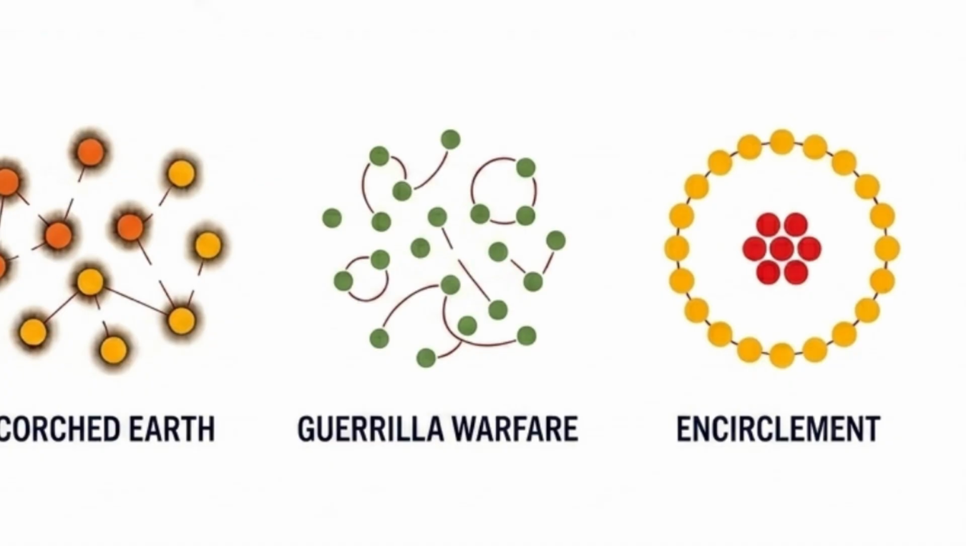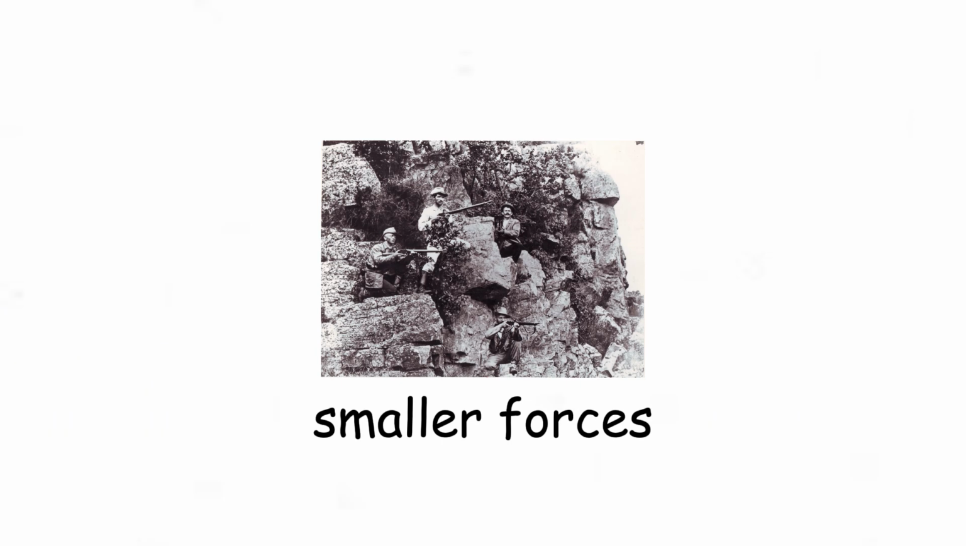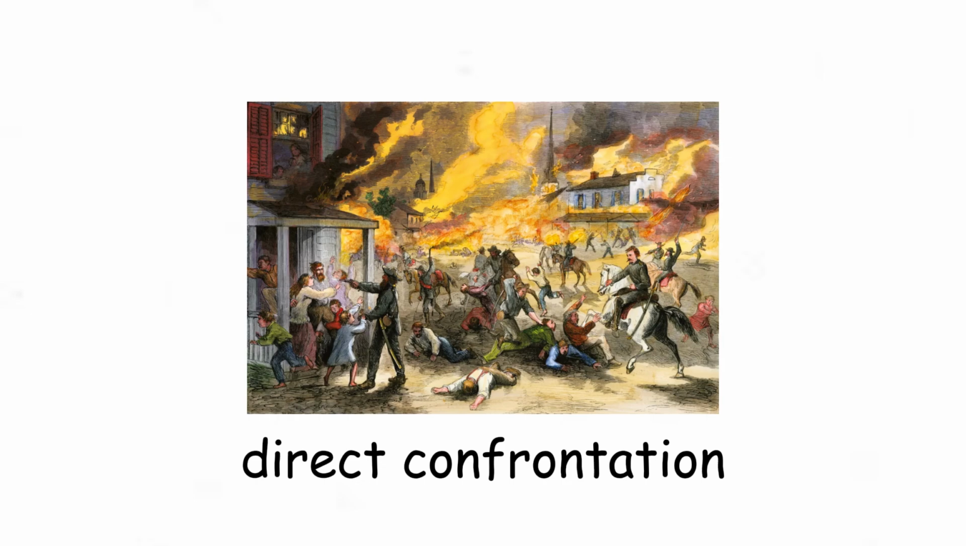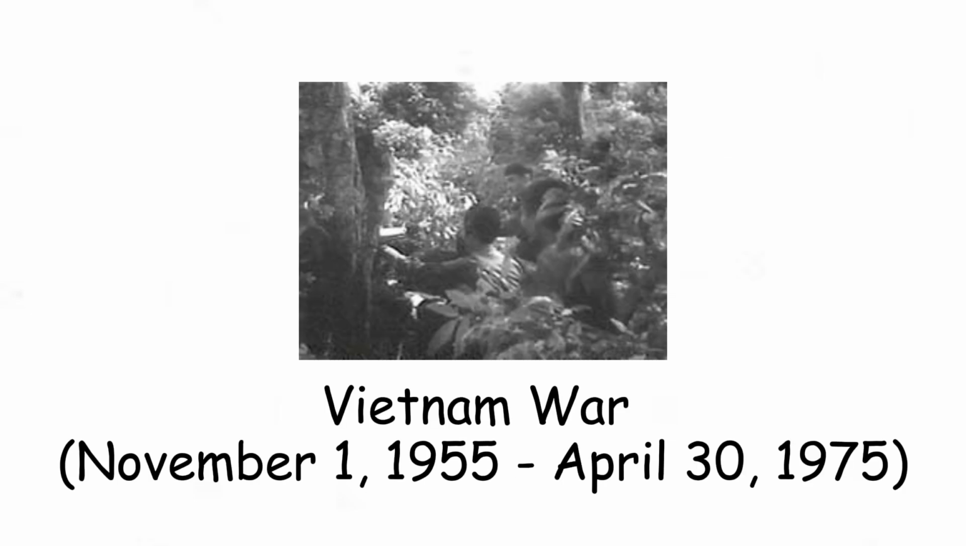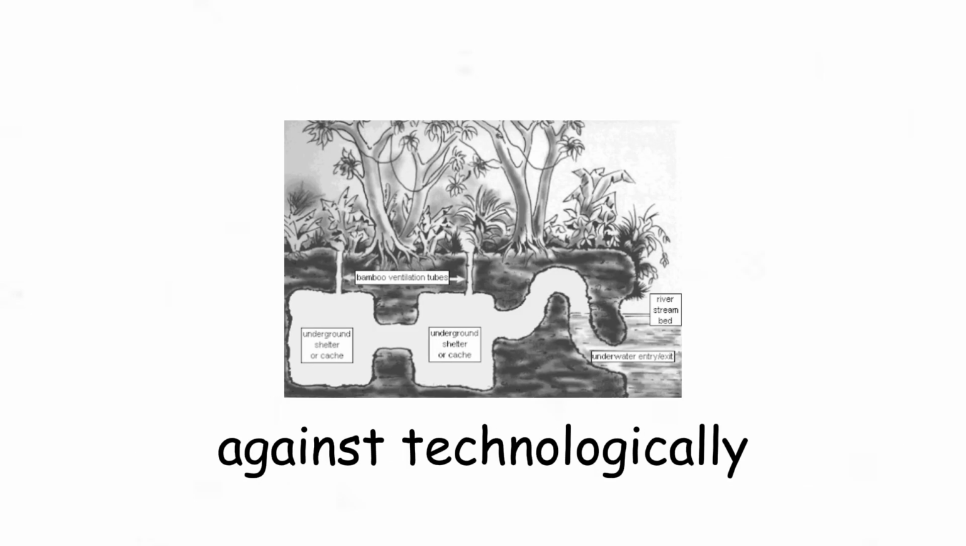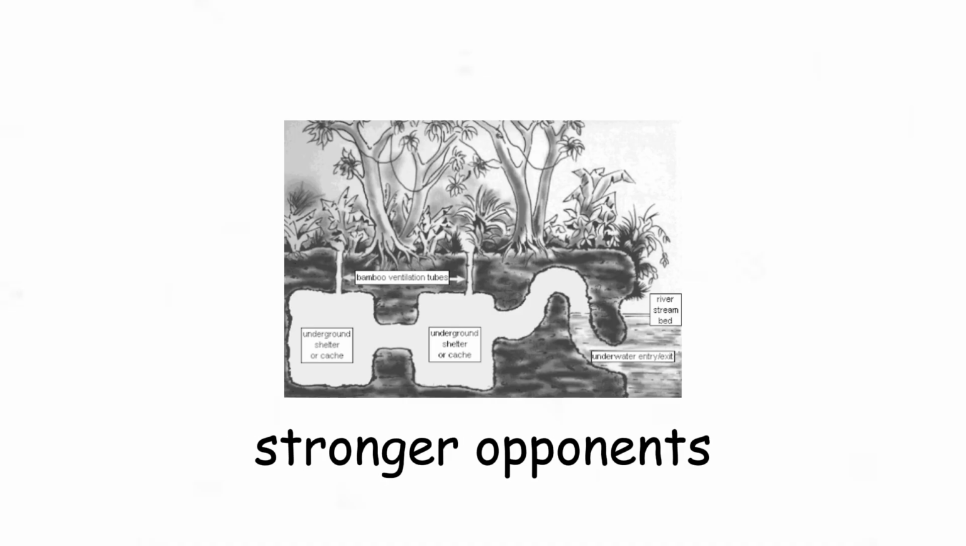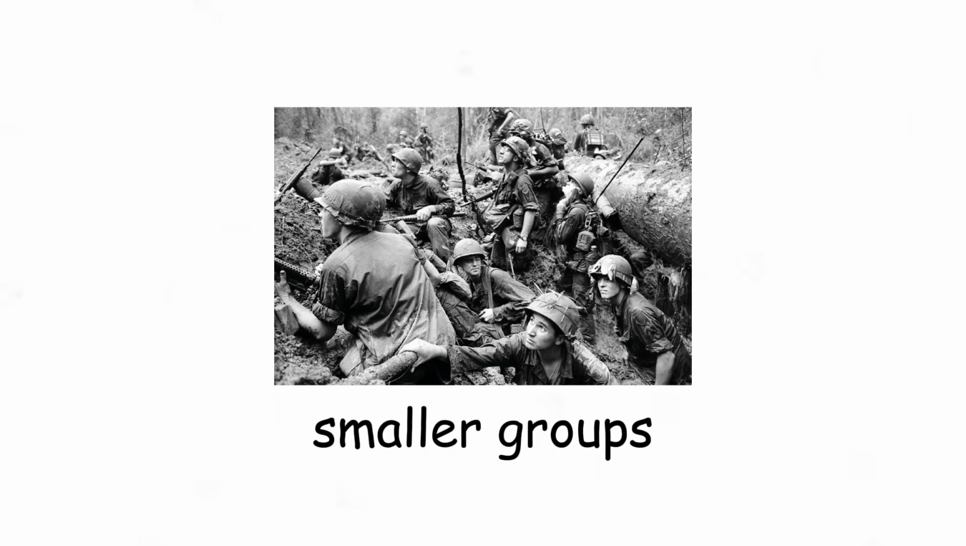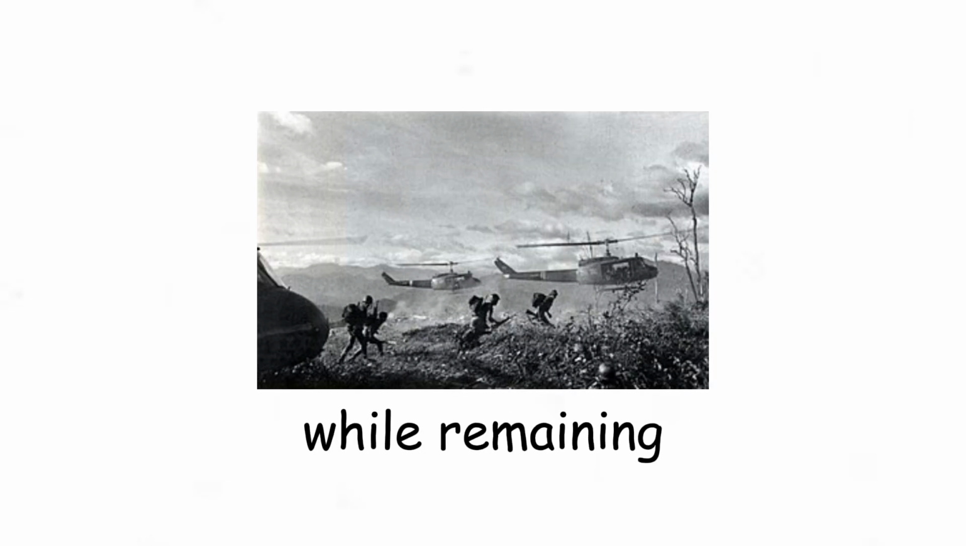Guerrilla warfare. Guerrilla warfare is used when smaller forces cannot defeat larger armies in open battle. Fighters rely on ambushes, quick attacks, and mobility while avoiding direct confrontation. During the Vietnam War, the Viet Cong used guerrilla tactics against technologically stronger opponents. Dense jungles, hidden tunnel systems, and local knowledge allowed smaller groups to constantly pressure enemy forces while remaining difficult to eliminate completely.